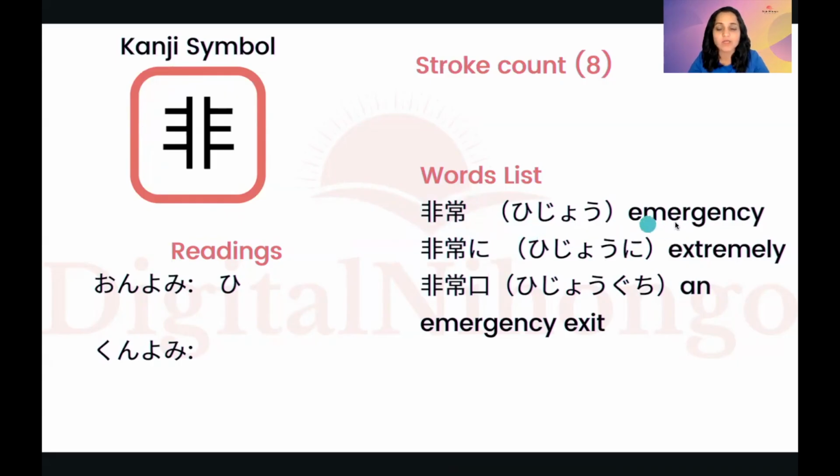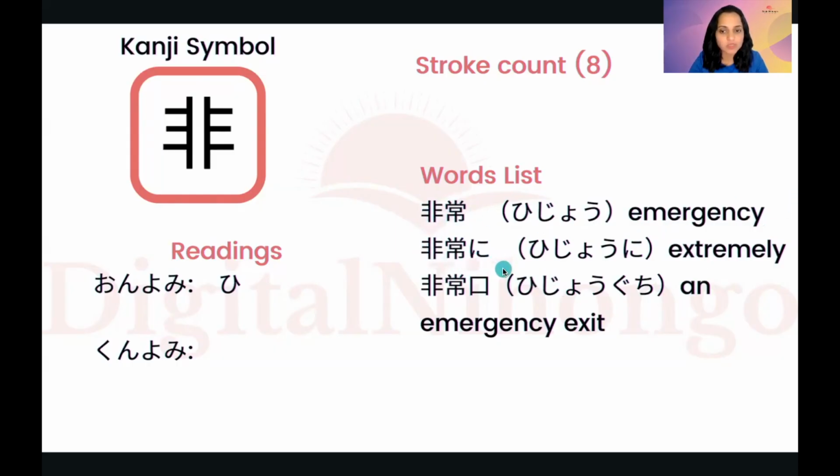This is for emergency. So you might have seen it as hijoguchi. In your house, there might be a switch which is mentioning hijo. In case of emergency, you are supposed to push that switch. Or in the public restrooms also, I have seen this switch, which is, in any case of medical emergency, people are supposed to press that switch. Okay. That is hijo, emergency.